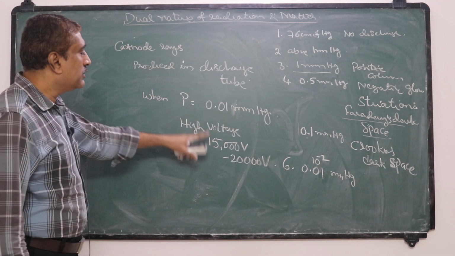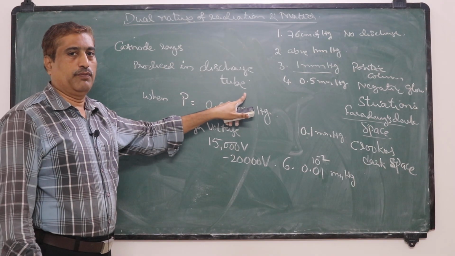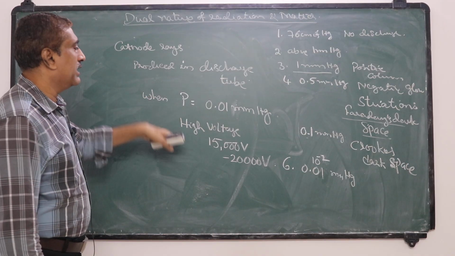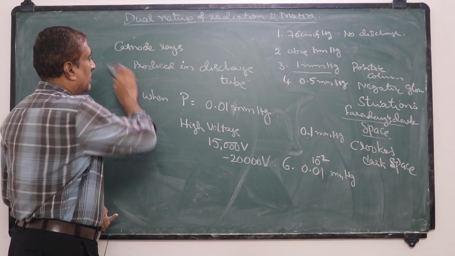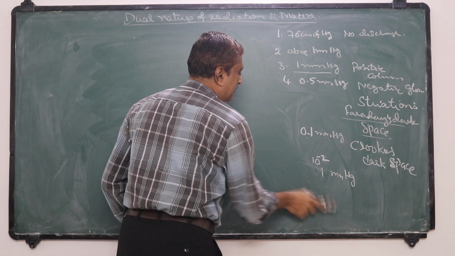Under these two conditions, cathode rays are produced in a discharge tube. Now we will discuss the properties of cathode rays.